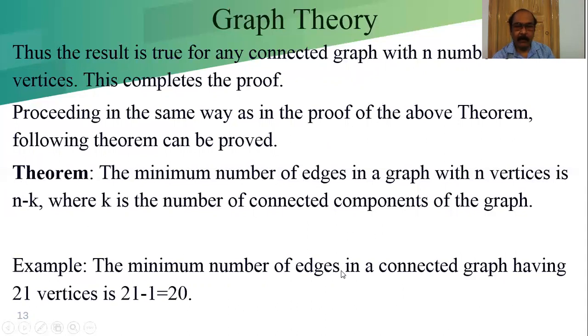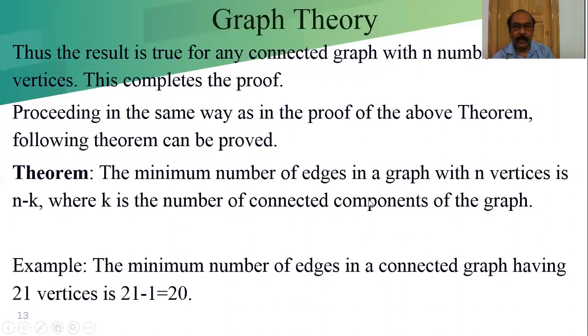Example: the minimum number of edges in a connected graph having 21 vertices is 21 minus 1, equal to 20. We can verify it with small cases. When 2 vertices are joined by 1 edge, and for 3 vertices, we can add 2 vertices by 1 edge, and another 2 vertices by 1 edge. So the minimum number of edges is 2.